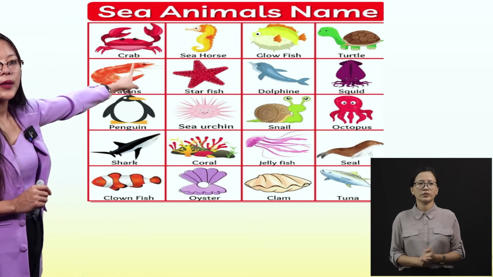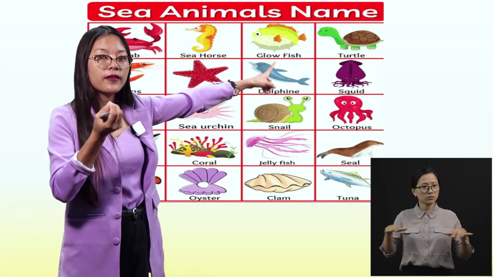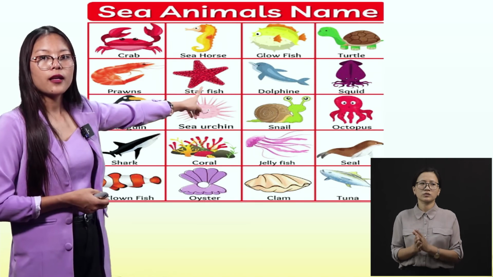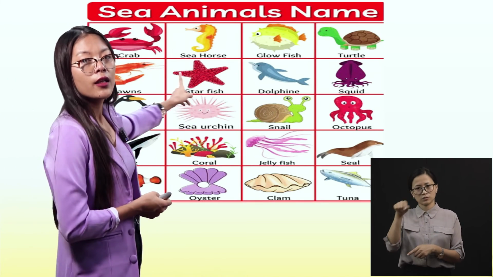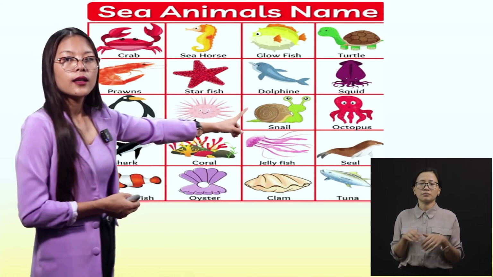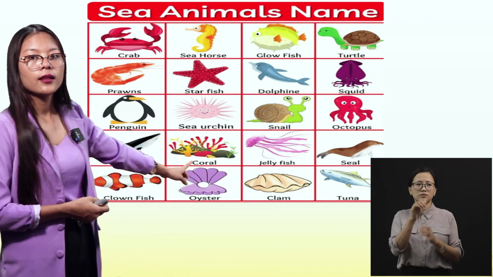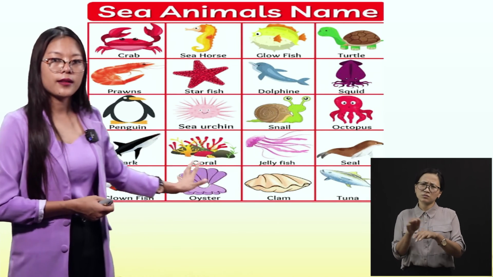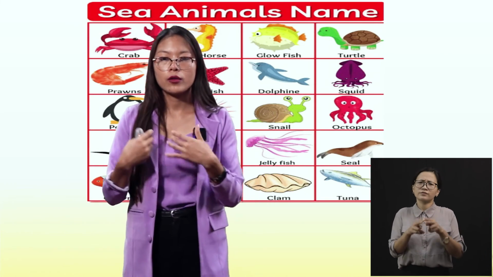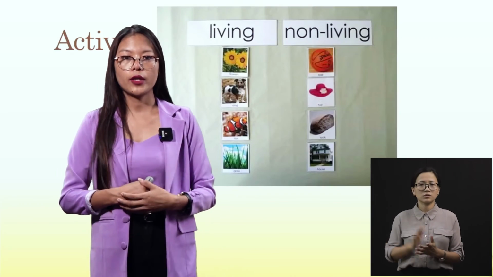They are crab, seahorse, glowfish because they give light, turtle, prawns, starfish, dolphin, squid, penguin, sea urchin, snail, octopus, shark. See, there are many things that live inside the water, right? That live inside the ocean. So they are also living, they can move around. So they are also known as living things, okay?